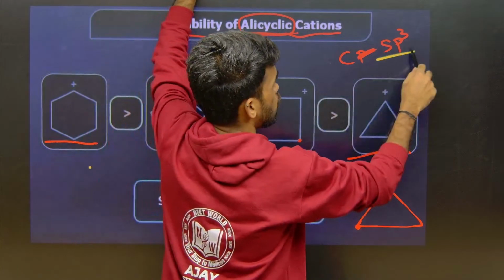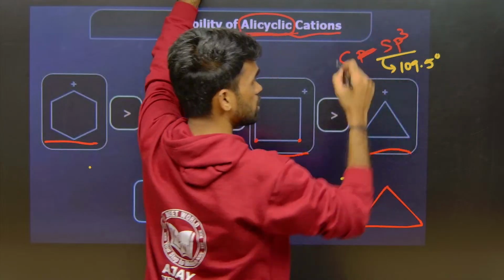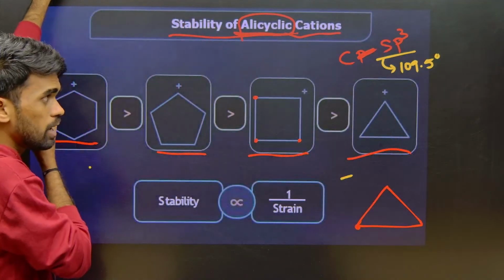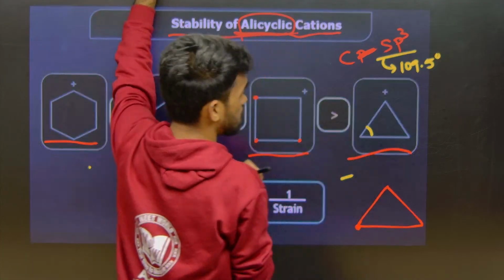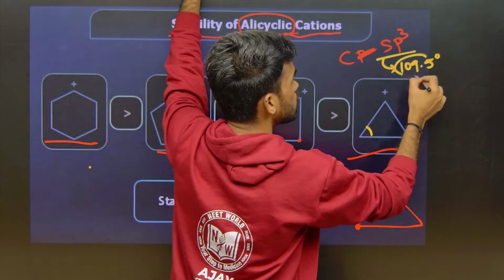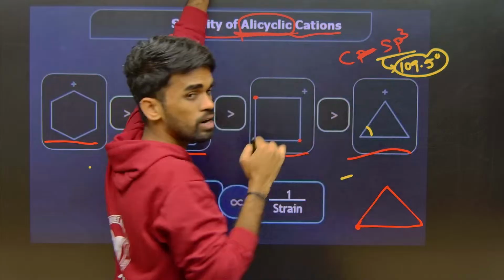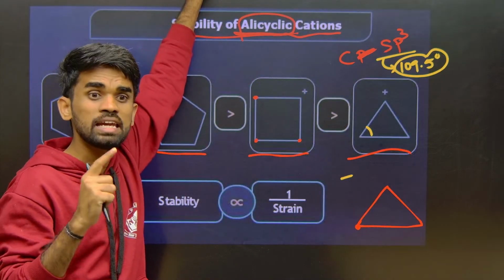sp3 hybridized carbon means what bond angle should we have? 109.5 degrees. But if you observe the cyclopropyl ring, what is the angle in the triangle? 60 degrees. It should be 109.5, but here it is only 60. This makes it highly strained.